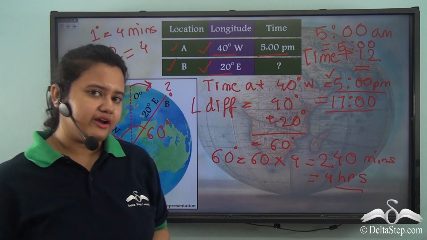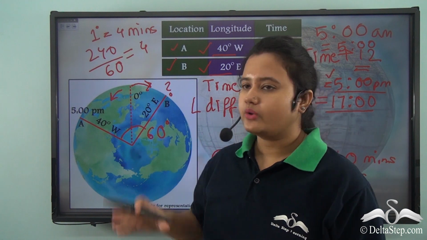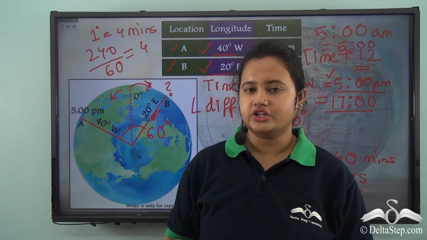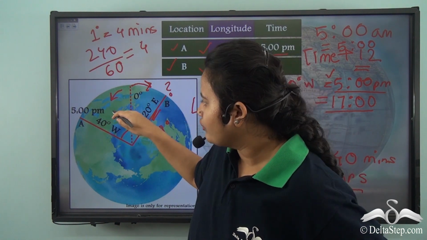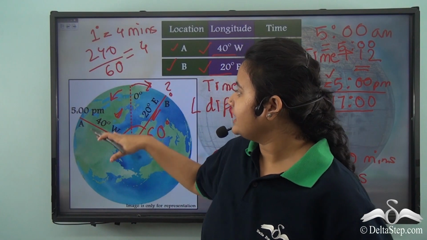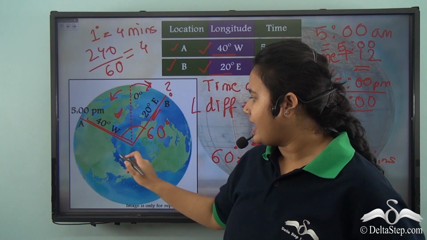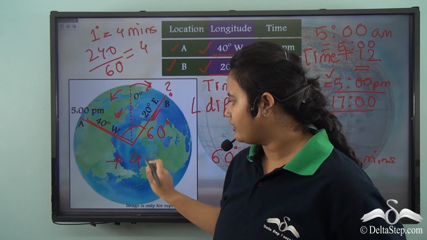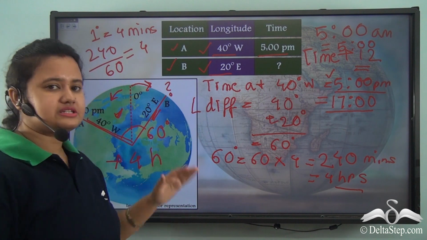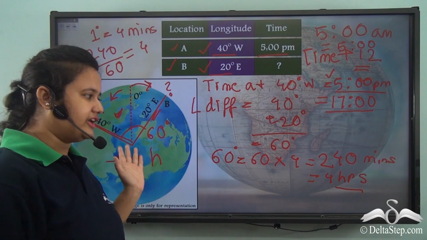Now should we add 4 hours or should we subtract 4 hours? Well, if you carefully look at the picture, then you will find that 20 degree east longitude is to the east of 40 degree west longitude. Now since this longitude is to the east of this given longitude, so we will add 4 hours, because places lying to the east always has time ahead of the places lying to the west.